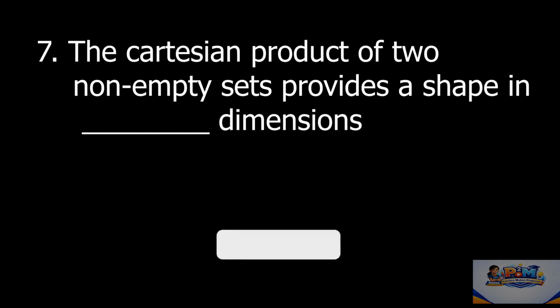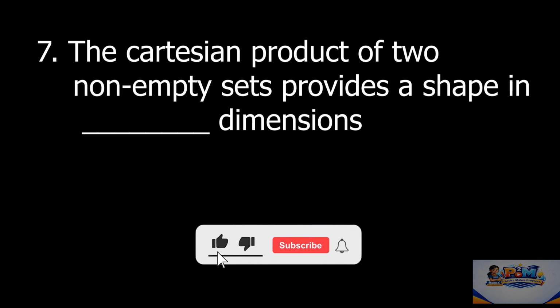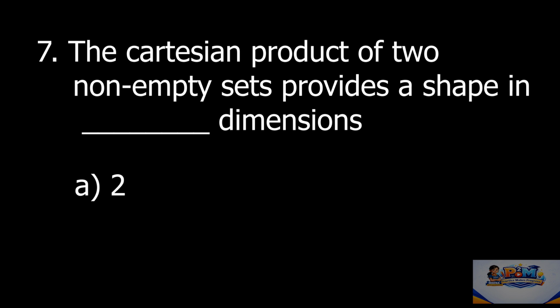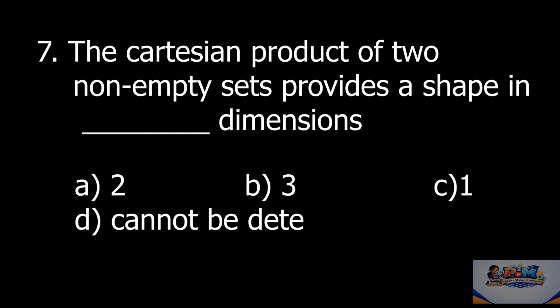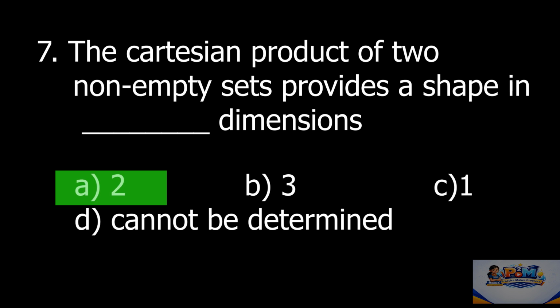Cartesian product of two non-empty sets provides a shape in dash dimensions. Options are 2, 3, 1, cannot be determined. The correct answer is option A, 2.